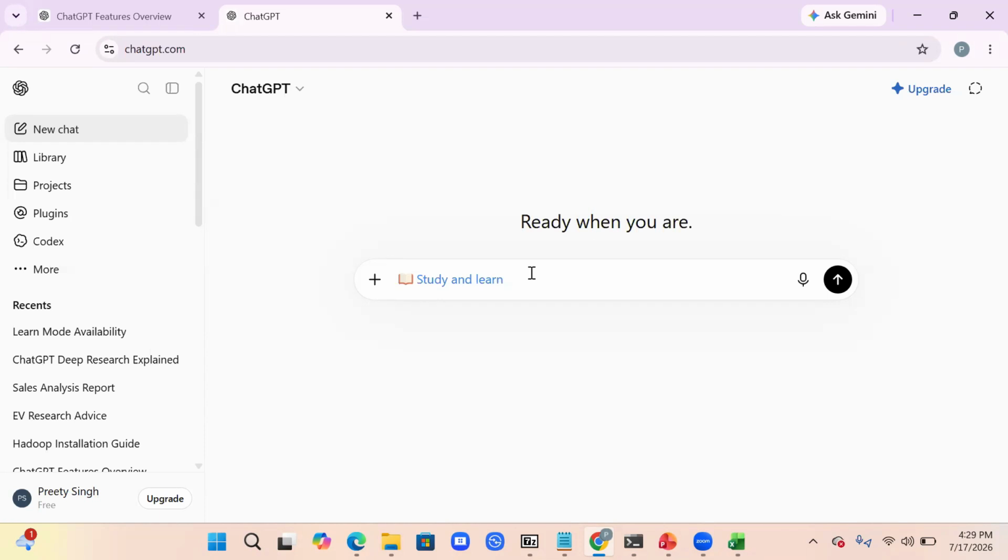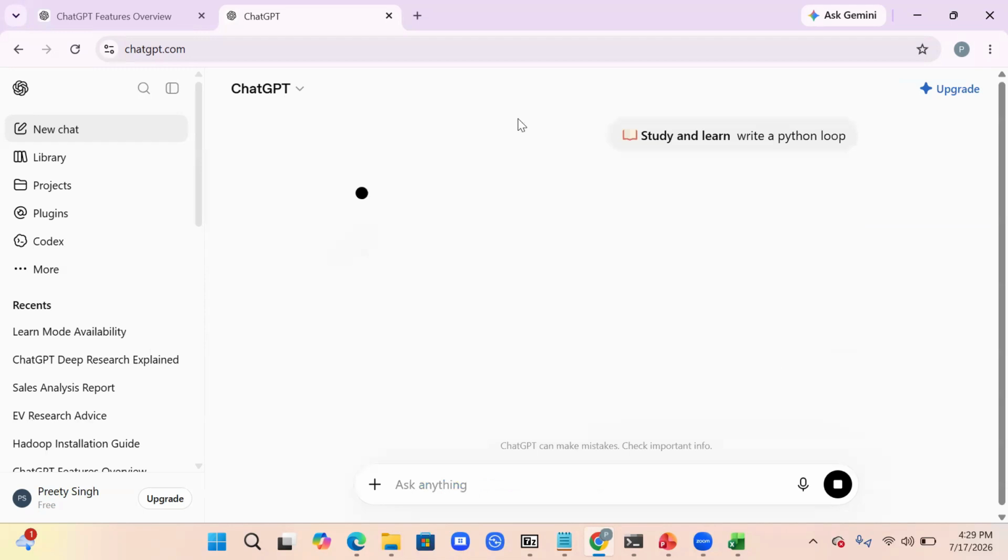So let's say I have a question: write a Python loop. There are multiple examples. If you are studying mathematics, learn mode simply won't solve your equations, but it will be guiding you as a student. But I am an IT person. Let's say I write a Python loop. Okay, let me just see. I have given it to study and learn mode.